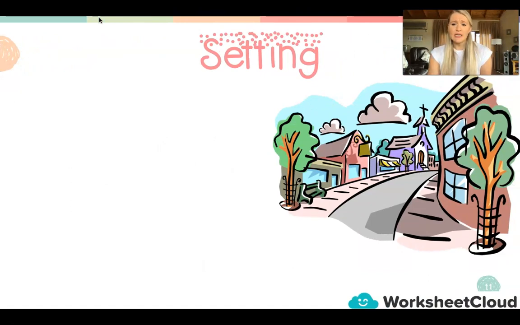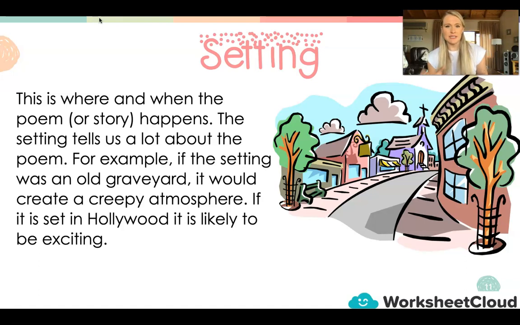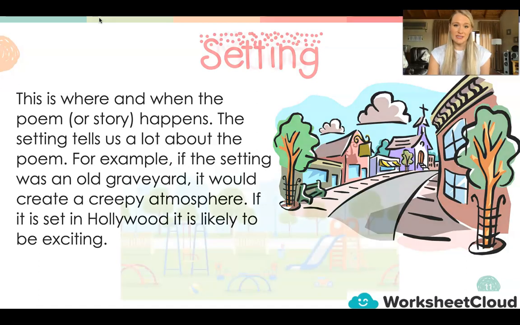Moving on to setting. Now, every poem again also has a particular setting. This is where and when the poem or the story happens. The setting tells us a lot about the poem. For example, if the setting was an old graveyard, it would create a gloomy atmosphere. If it is set in Hollywood, it's likely to be exciting because there are so many cool things that happen in Hollywood. So there's also a particular setting. Is the poem taking place in a classroom? Is the poem taking place at home? Is it taking place somewhere outside? Where is this poem taking place?